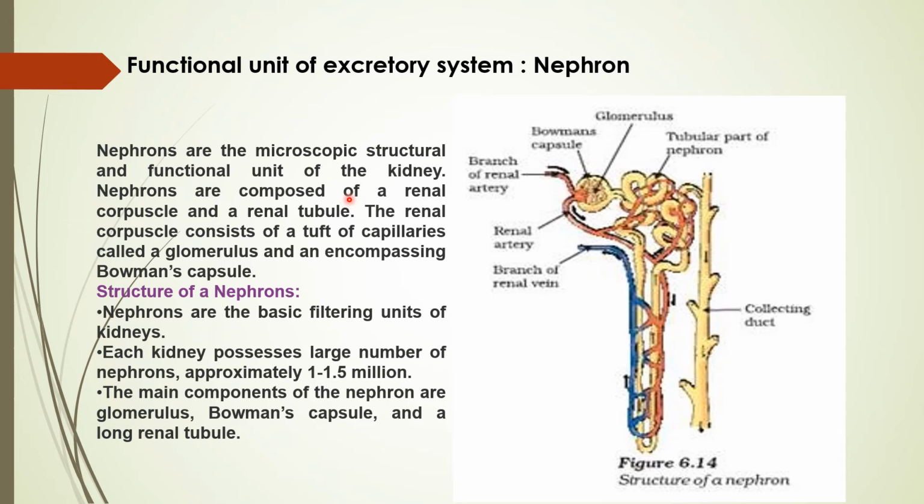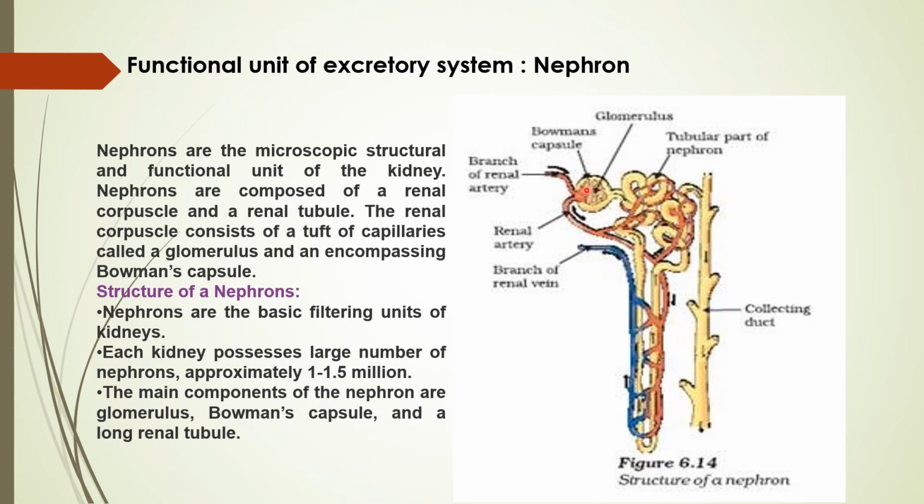Before the function, what we have to know? We have to know the structure of the nephron. So the nephron is a microscopic structure and functional unit of the kidney. It is made up of two things basically, a renal corpuscle, this is a renal corpuscle, and the long tubular structure that we call a renal tubule.